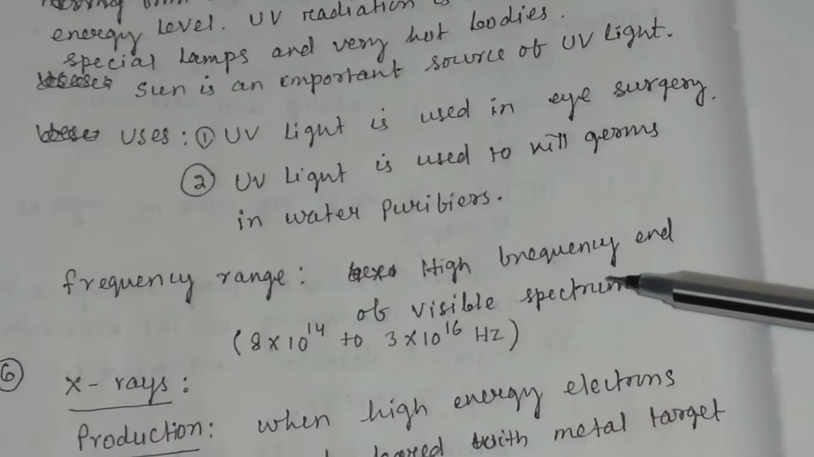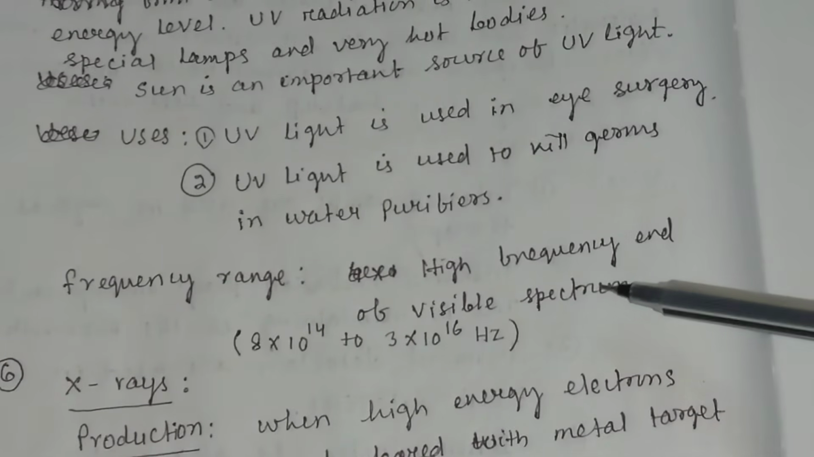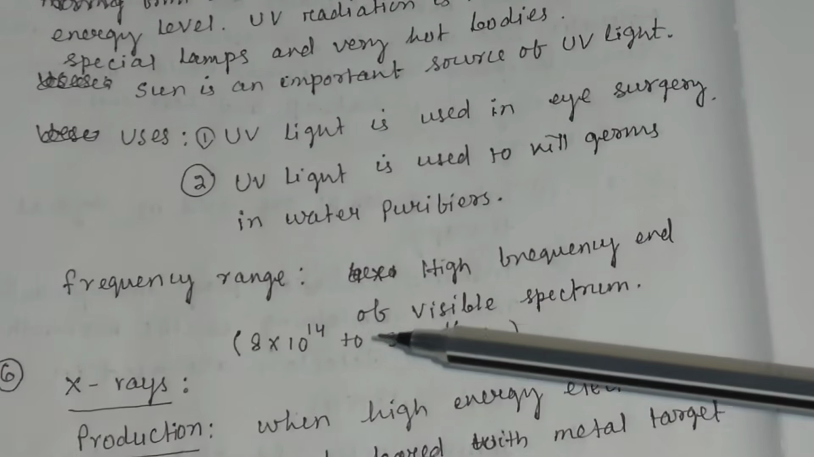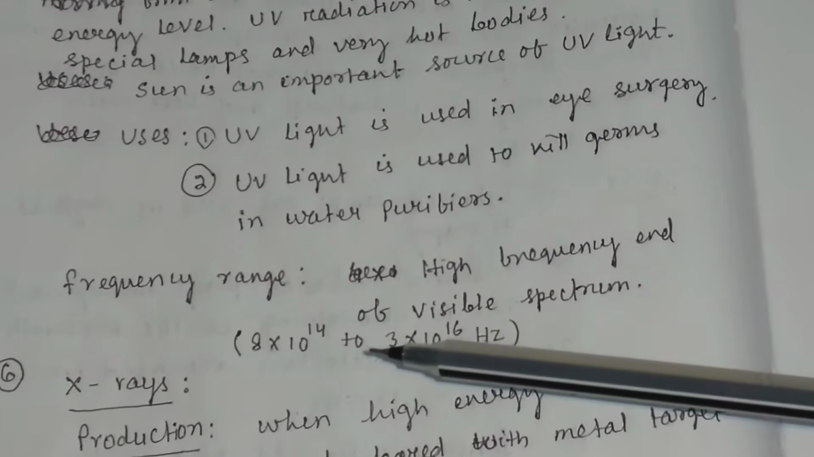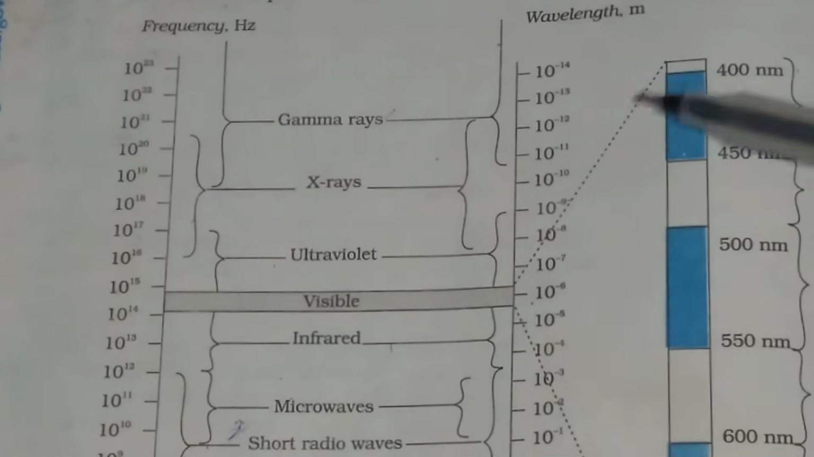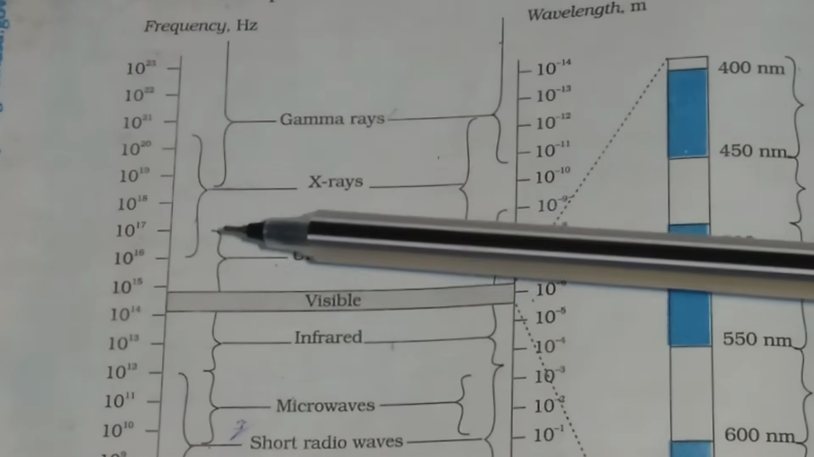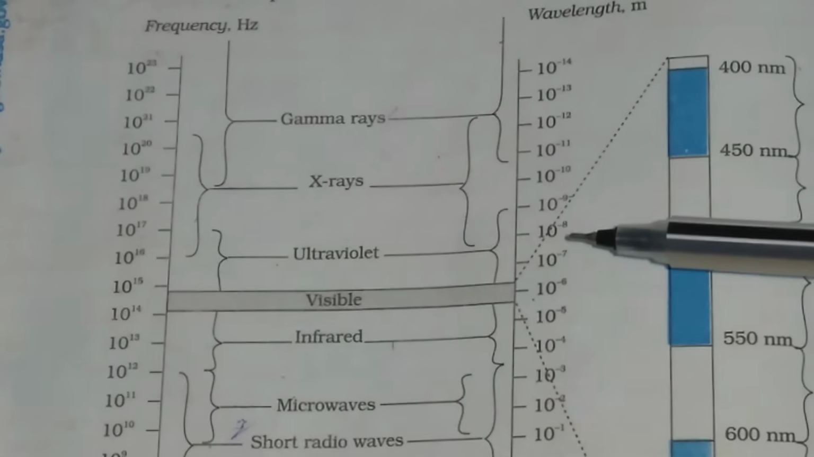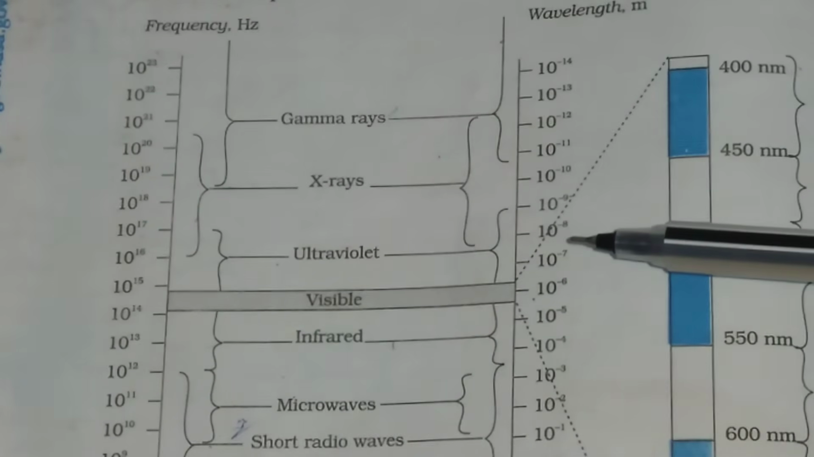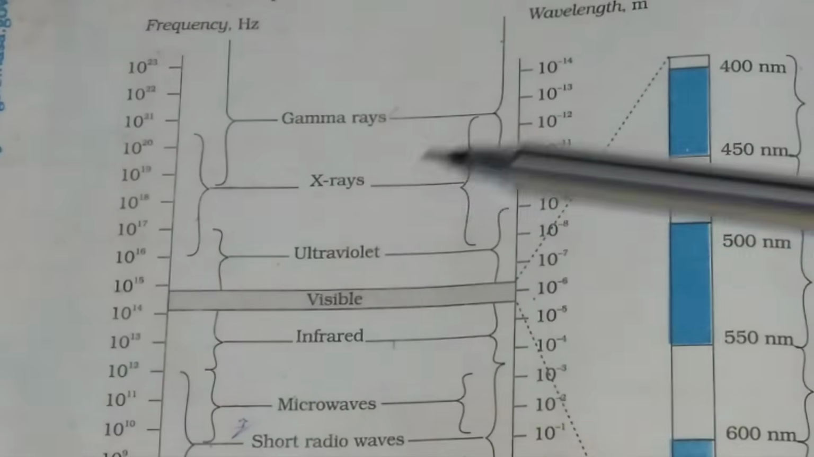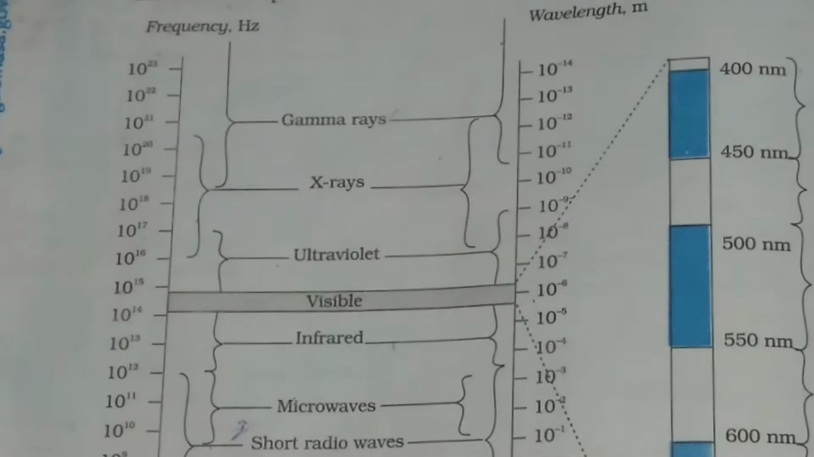The frequency range of ultraviolet rays lies at the high frequency end of the visible spectrum, and basically the frequency range is 8 into 10 to the 14 to 3 into 10 to the 16 hertz. In the spectrum, you can see the range of frequency and wavelength for the ultraviolet rays. And above the ultraviolet rays, you have X-rays. Let us discuss X-rays.